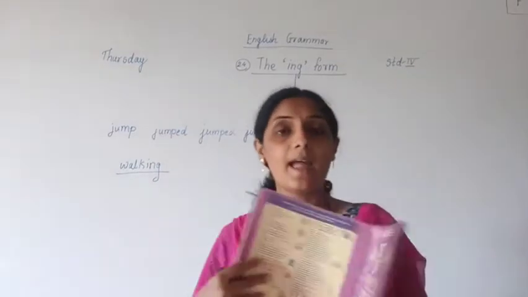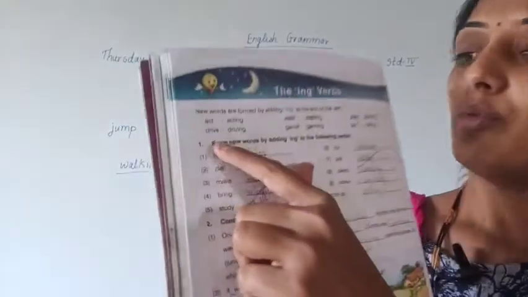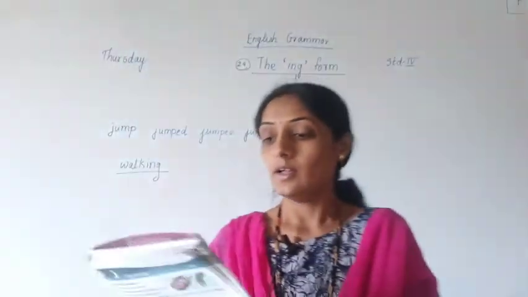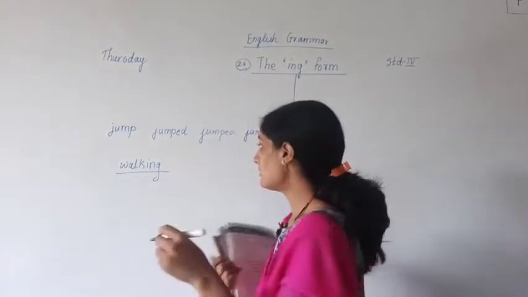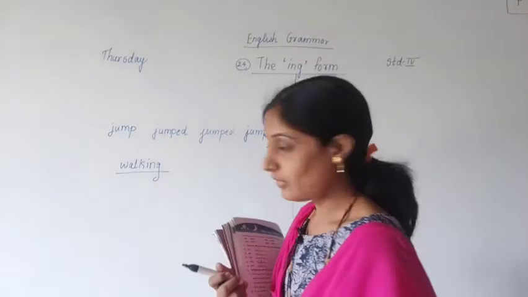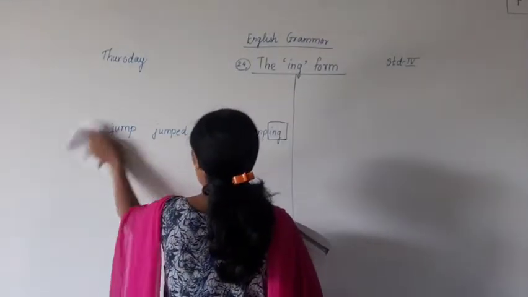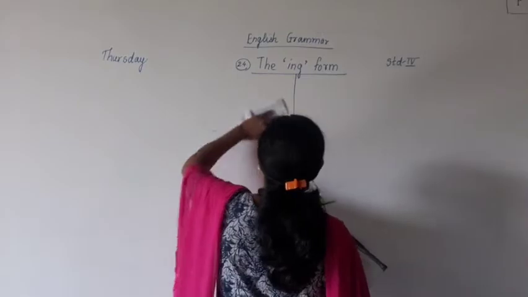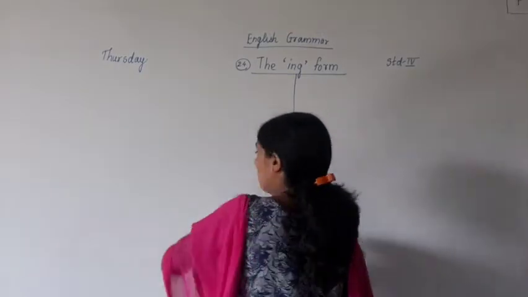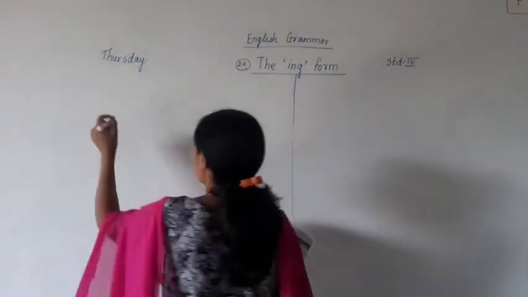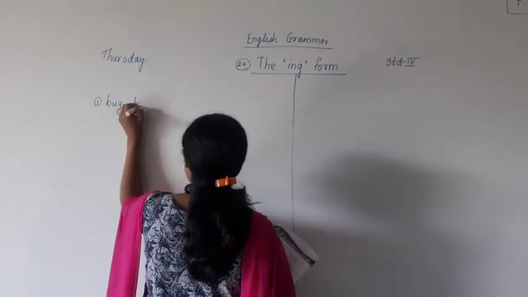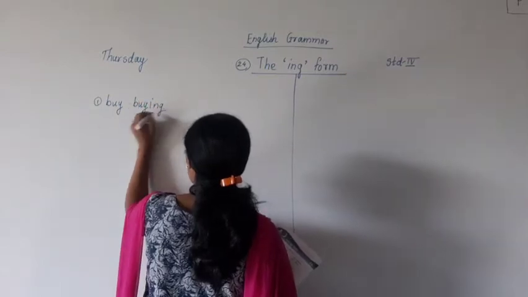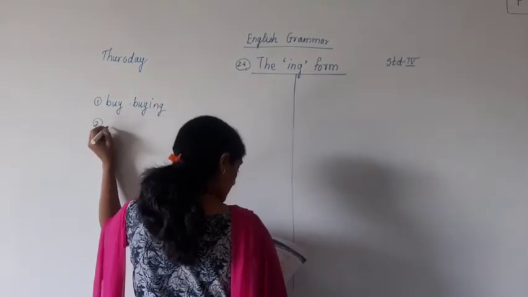Form new words by adding ing to the following verbs. What question is asked? Now examples are given. First one is buy. Now you have to add ing to it. Then it will become what? Buy, ing, buying.